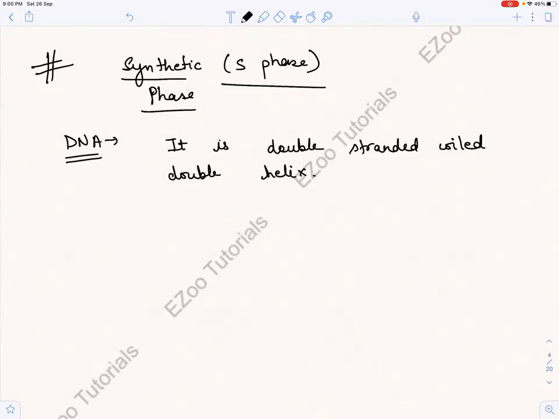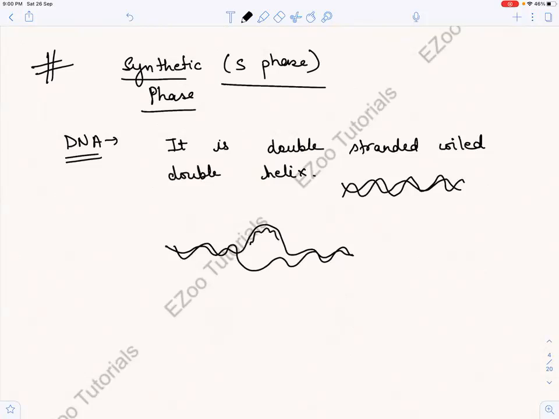So basically it is coiled. Now in the synthetic phase, what will happen? It will make a new strand. Now there is a new strand that is getting formed.